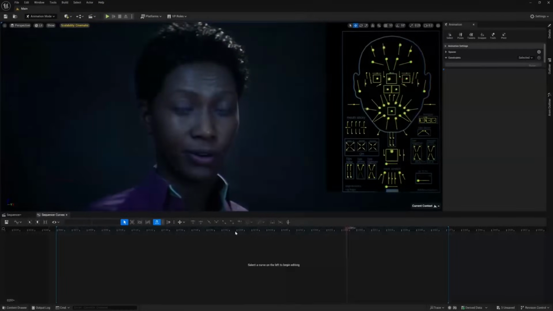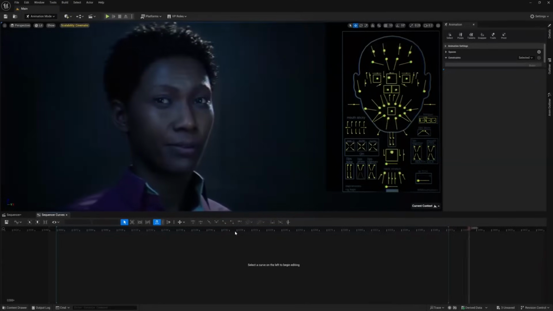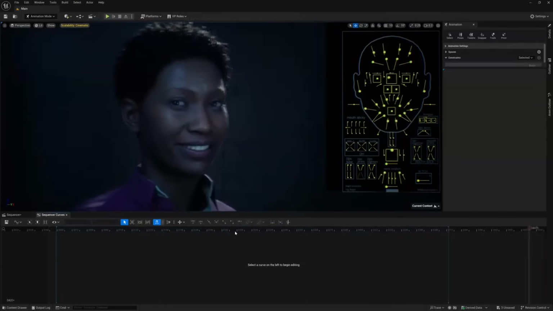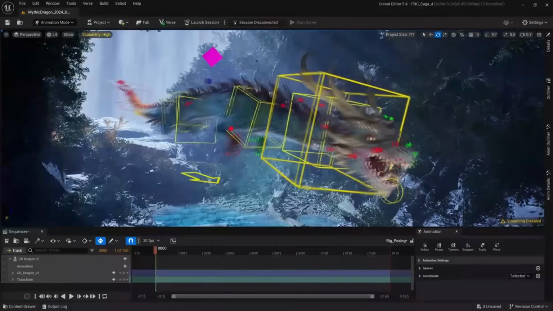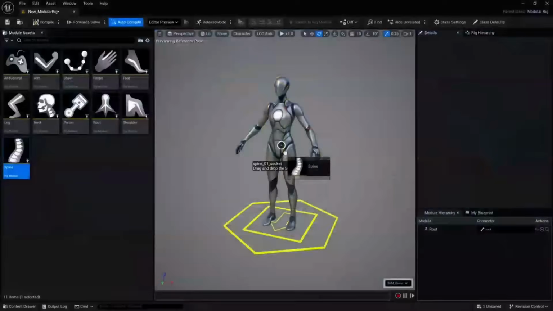Unreal Engine 5.4 is shaping up to be an essential upgrade for developers, with improvements across the board from animation and rendering to audio and content generation. A preview version of Unreal Engine 5.4 is available now, with the full release coming soon in late April.